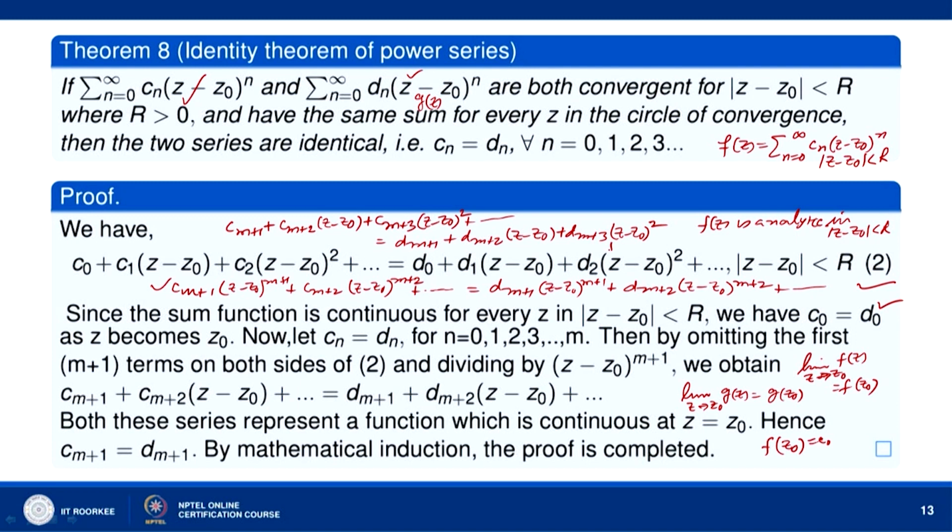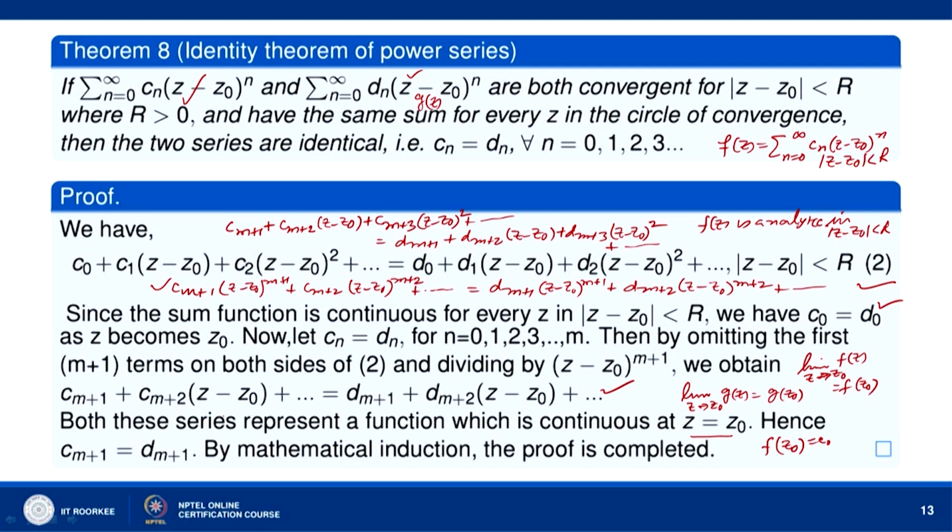So, we obtained this series. Now, both these series represent a function which is continuous at z equal to z naught, because when we remove the terms, still this series represents an analytic function.